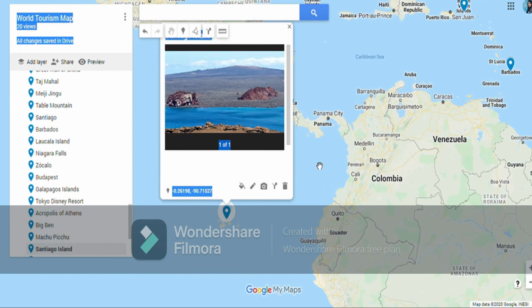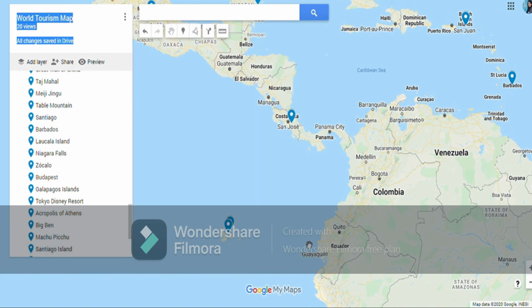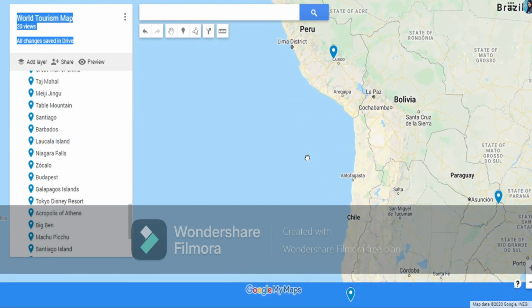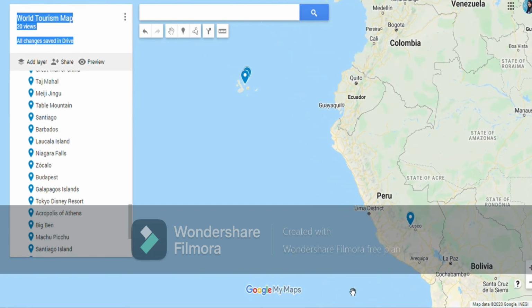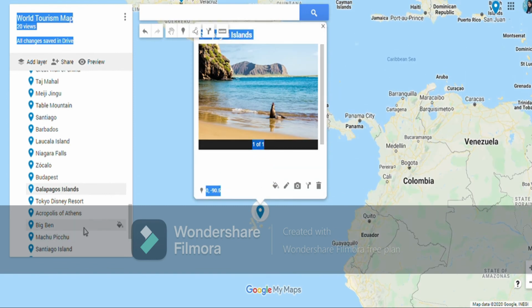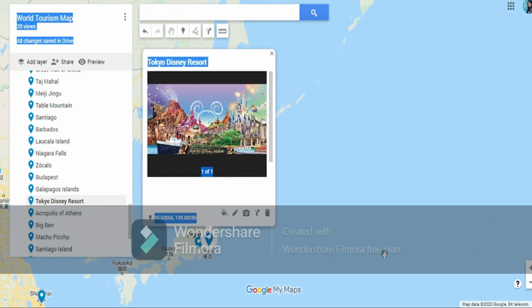So here we have Santiago Island, and Santiago City is in this Chile. Here we've seen the Santiago City, and here we have Santiago Island also, and Galapagos Islands also. Okay, so this is in the Pacific Ocean. Then we have Tokyo Disney Resort. I already shown you Tokyo Disney Resort.